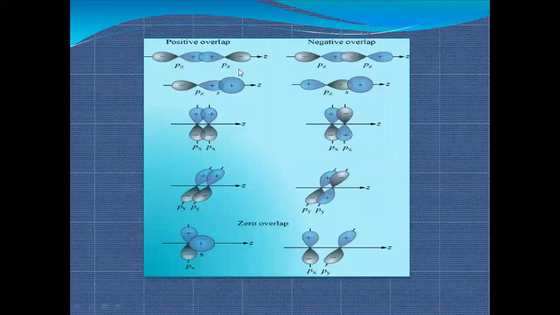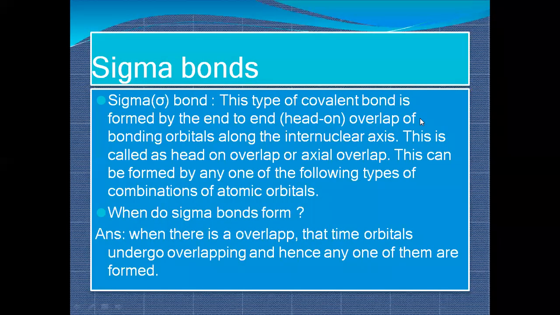As you can see, this is a p orbital, and this round one, this spherical one, is an s orbital. If s and p are combining, they are also forming a sigma bond. And even when the p orbitals combine end to end, both the lobes of the atomic orbitals combine end to end or axially, they form a sigma bond. All right.